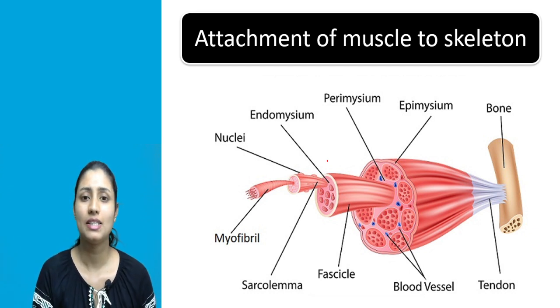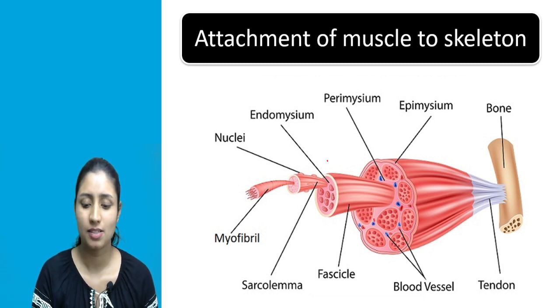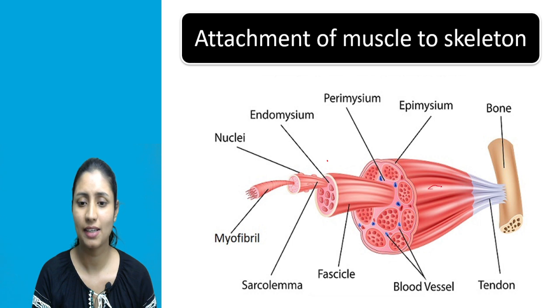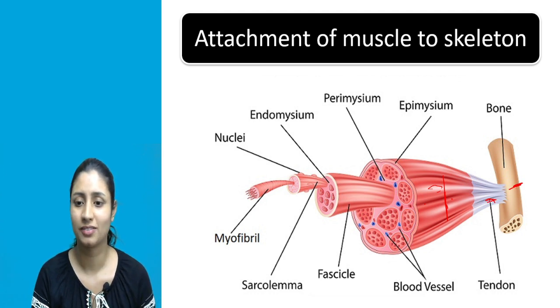Now, how are these attached to our bones, or how are these attached to our skeleton? Look at the structure here. This red colored structure, this one, this is the muscle, right? And this muscle is attached to this bone. Okay, but this muscle is not attached to the bone directly. It is attached with the help of this middle structure, and this middle structure is known as tendon.